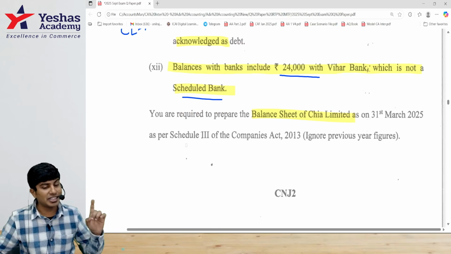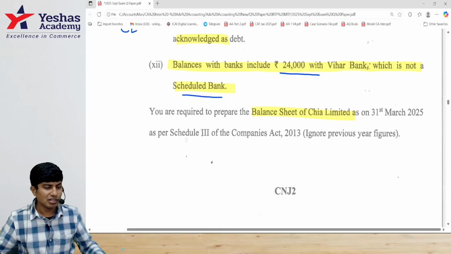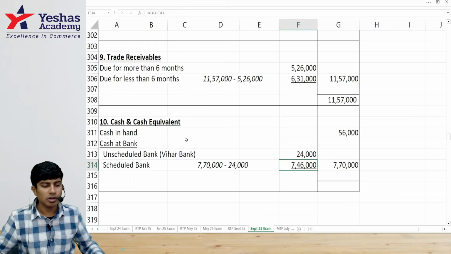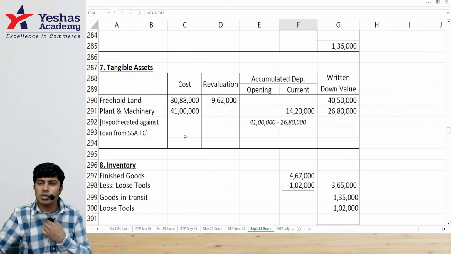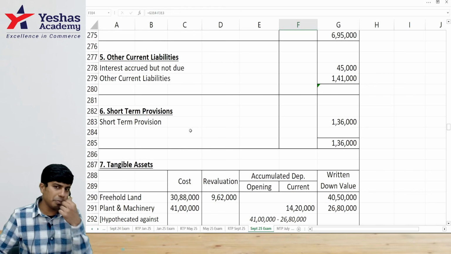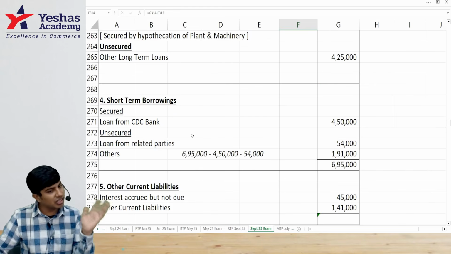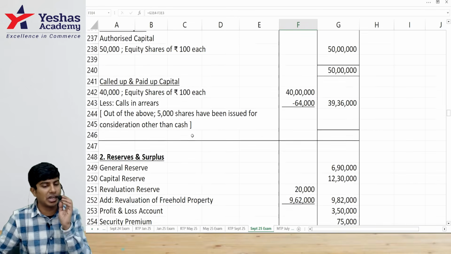They've given 12 adjustments for disclosure. All done. That's it. We've come to the end of the problem. Now, all that we need to do is take the totals and post it to the balance sheet. We are not even doing P&L for that. Everything's done. Just the total of the notes to the balance sheet.